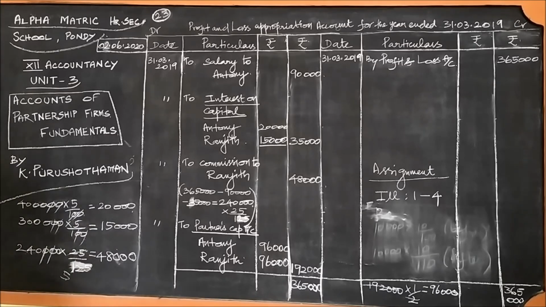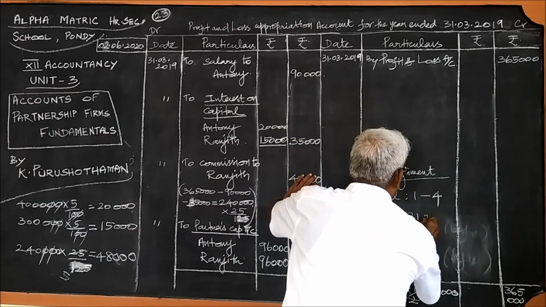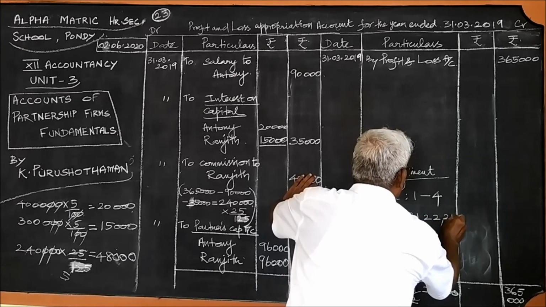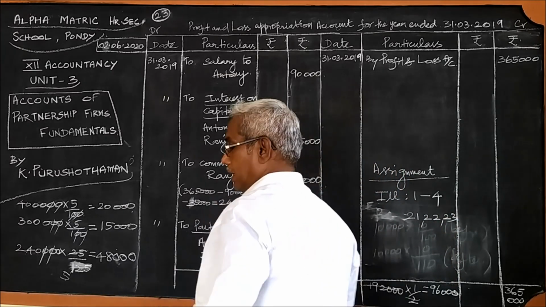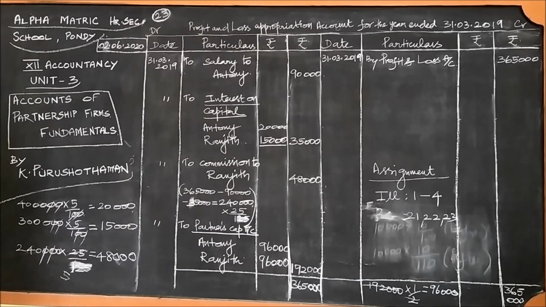Illustrations 1 to 4 and 21, 22, 23. These 4 plus 3, 7 problems are what you must do as assignment. That's all.